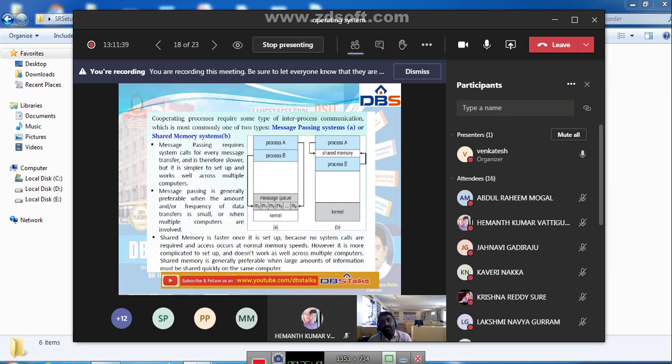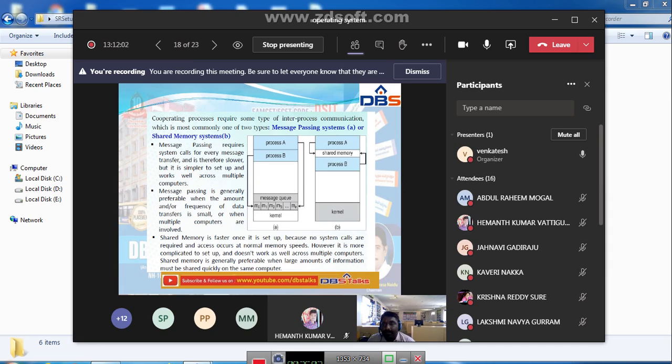See, operating system, one of the features is communication. In that communication, how do processes communicate? By using mechanisms called message passing as well as shared memory. These two topics we have already studied. Again, in this inter-process communication also we are going to talk about message passing as well as shared memory.